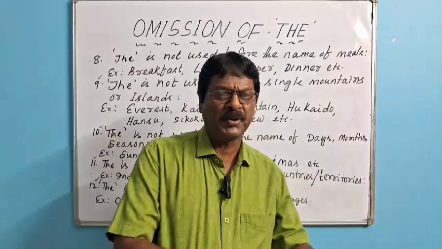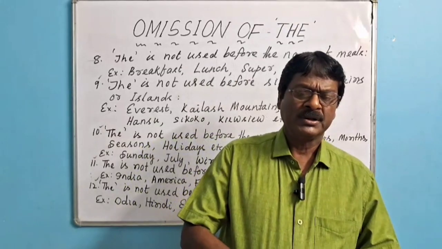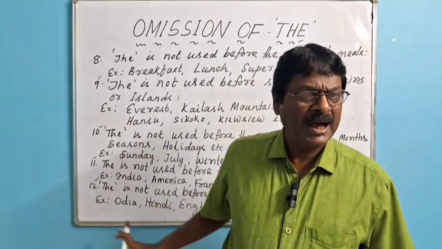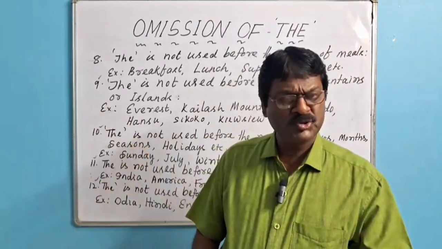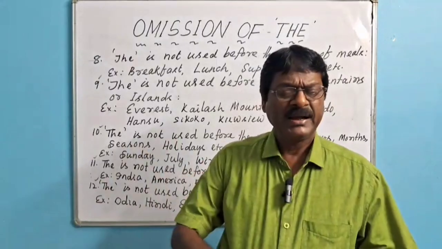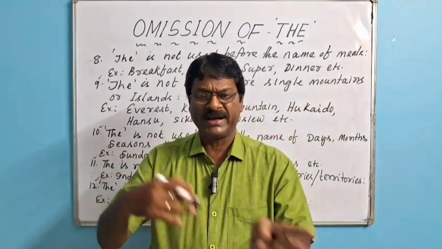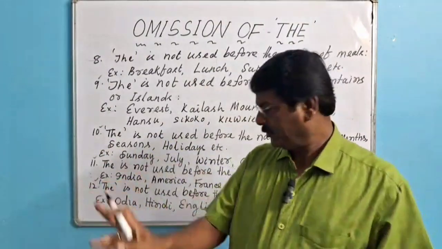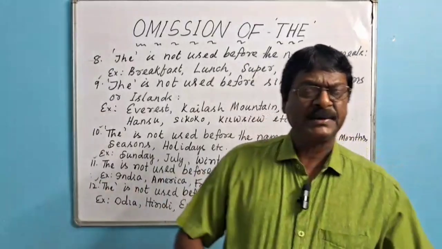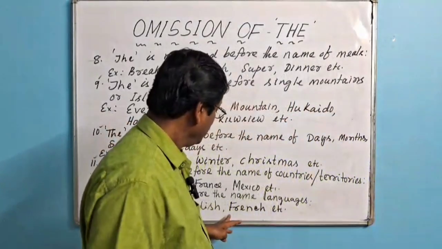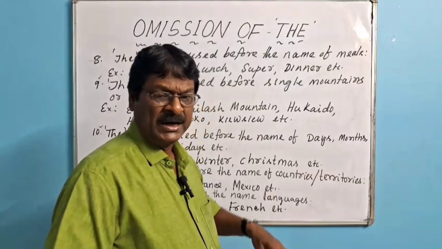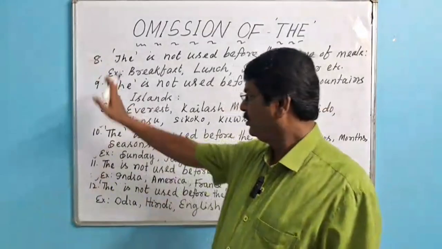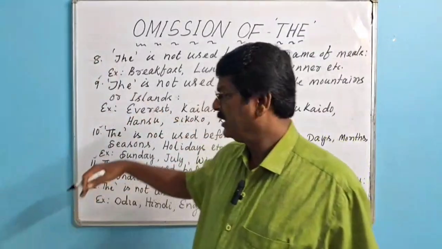If we use the before it, its meaning will be somewhat different. If you use the before the name of a language, it refers to the nationality. When you say "the Odia," it refers to the Odia people. If you say "the English," it refers to the English people or Britishers. If you say "the French," it refers to the people of France. Okay, so again I am recapitulating.